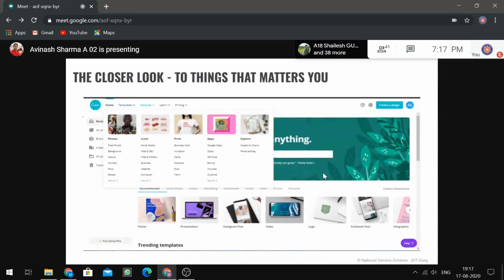Now next we have this features tab. The features tab generally includes things like photos, icons, print, apps, explore, where you can make social media handle links, or you can make an icon for your company or something like that. So it has great features over there.